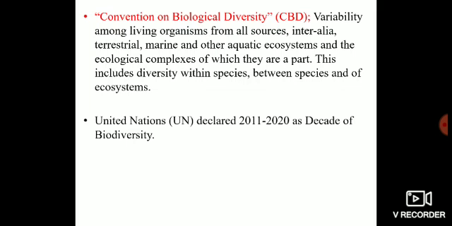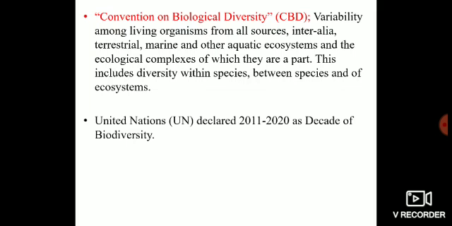Then you have different species. That means between-species diversity, and of the ecosystems. That means you have different types of ecosystems. So diversity is the diversity within species, between species, and the diversity of ecosystems, because ultimately the number of species depends upon the number of ecosystems which are present on the surface of Earth. If you have more number of ecosystems, you will be having more number of species.